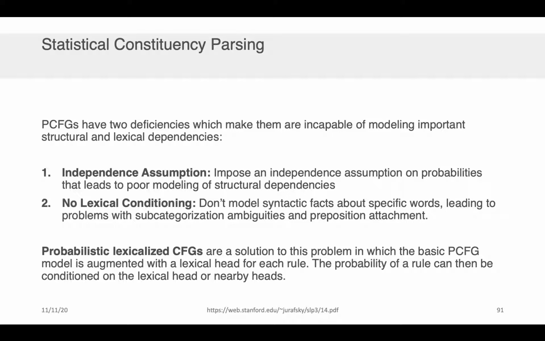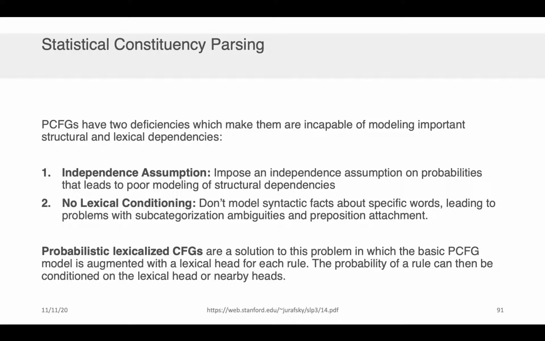What do I mean specifically here by an independence assumption on the probabilities? Well, remember, we were just doing a straight-out multiplication as we walk down the parse tree. But intuitively, we know that that's not correct. There's probably a transition or a conditional probability there that we should be accounting for. So the independence assumption here is naive.